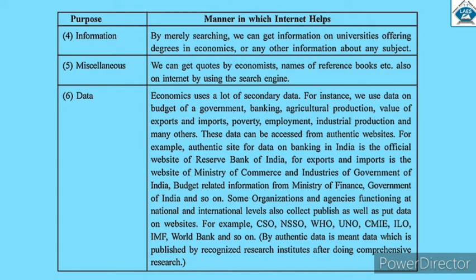Sixth point, data. When the researchers come to any kind of conclusion, their data is useful to other researchers in the form of secondary data. Such data are available on the internet. There are many topics for which secondary data is available on the internet, such as data on budget of a government, banking, agriculture, production, value of export and import, poverty, employment, industrial production, etc. These data can be collected from the authentic website.